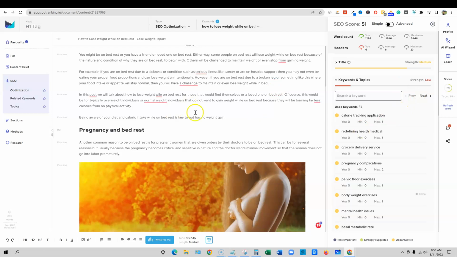Based on this test, I've done some Neuronwriter work where I've used the tool and ranked my content in the top 10s, and I've seen drastic movements. So Neuronwriter works great. I love the tool. Outranking, in this case, I want to use it to optimize this, see if we can get this to 64, and see if we can get this to rank higher. Then I'll come back, and if it worked, I'll say, yep, Outranking's optimization does work really well. So make sure you subscribe so you can see that follow-up video.